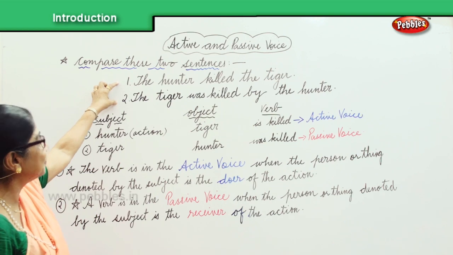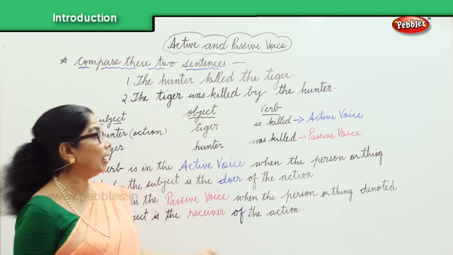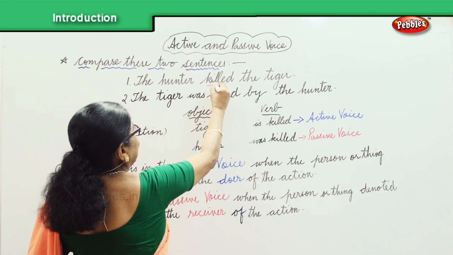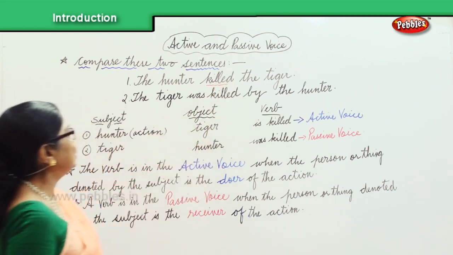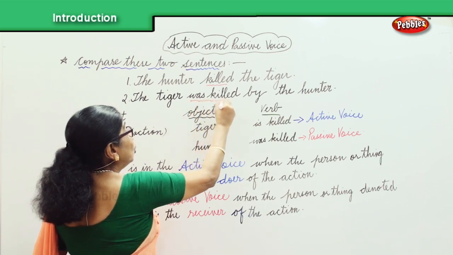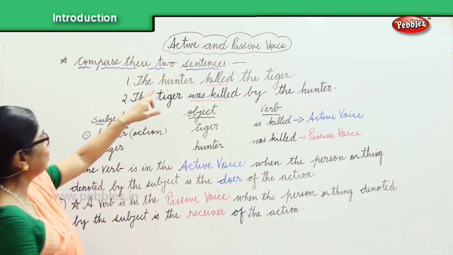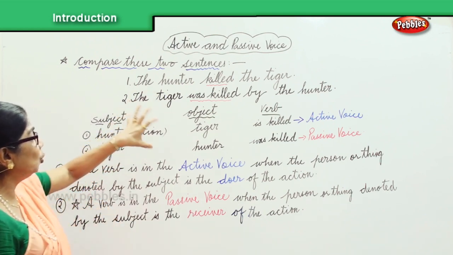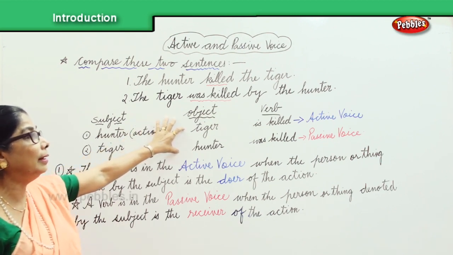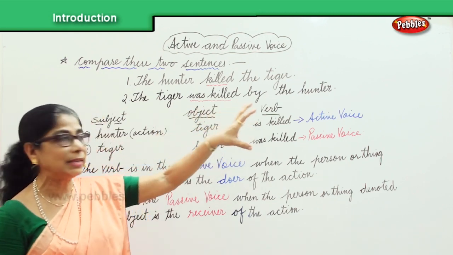Now, compare these two sentences. First, the hunter killed the tiger. Action done. In the second sentence, the tiger was killed by the hunter. What's happening in the first sentence? The hunter is the subject doing the action on the object, the tiger, and the verb killed is active. So we say active voice.